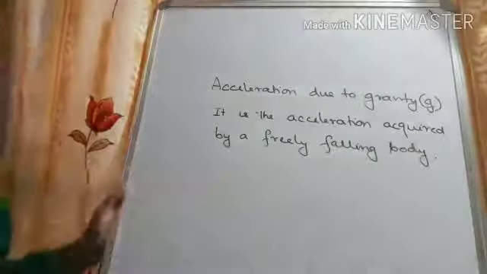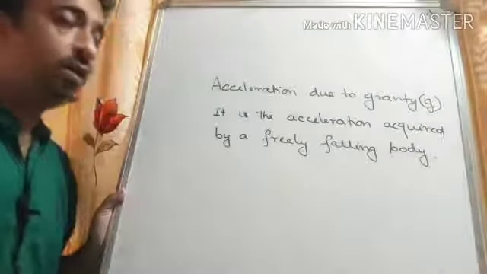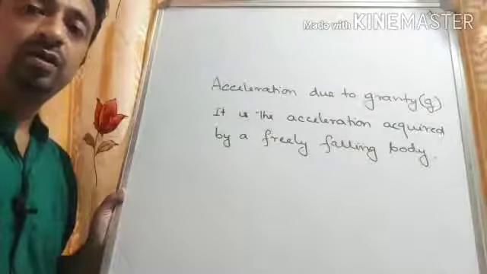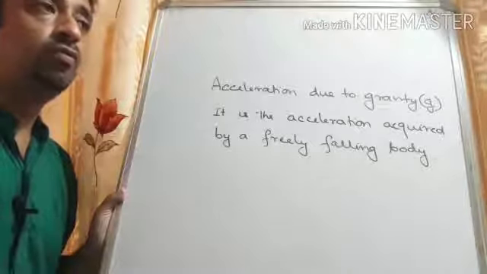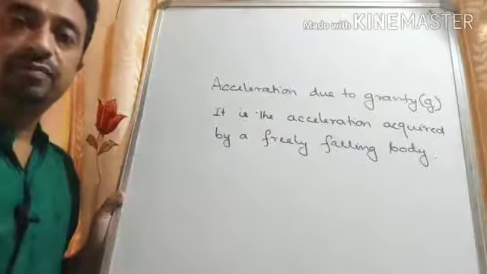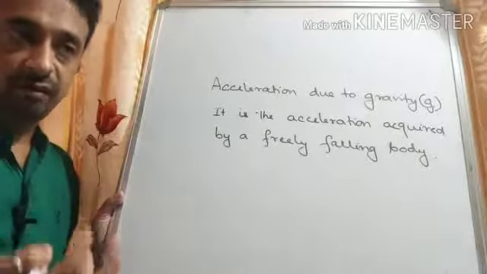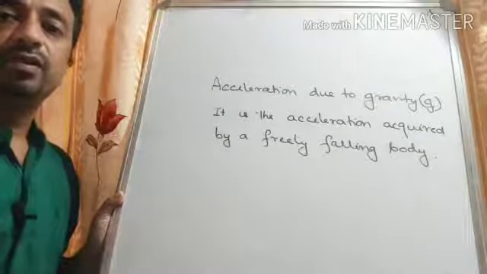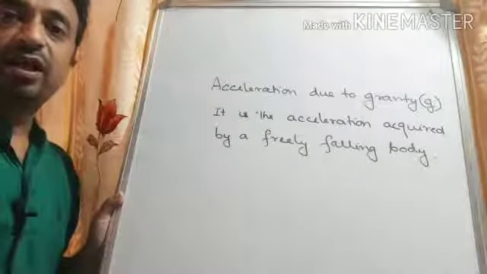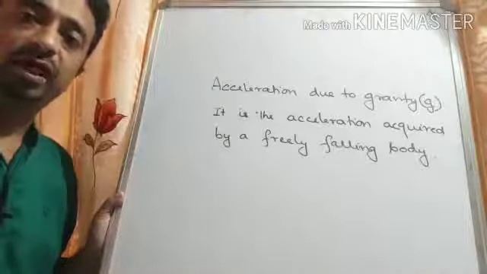It is denoted by small g. So it is the acceleration acquired by a freely falling body. That means when there is no other force other than the force of gravity, the speed will increase as it falls downwards. So the acceleration that will be acquired by the body is called acceleration due to gravity.